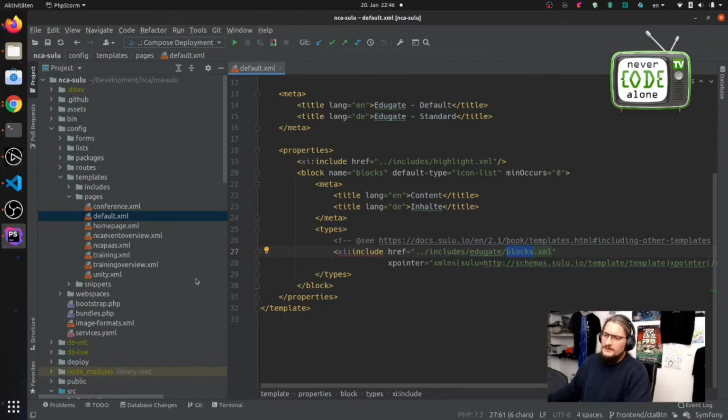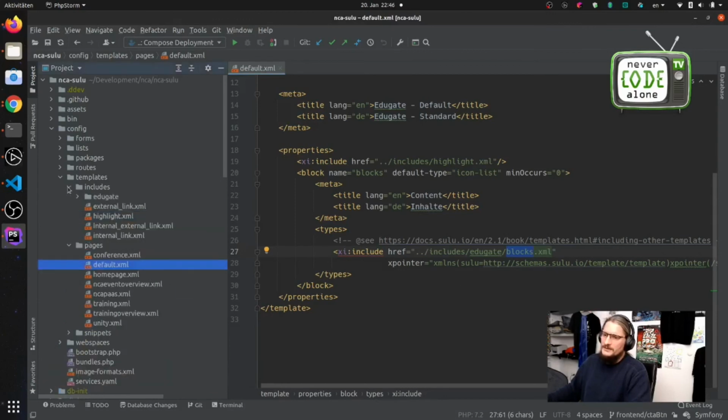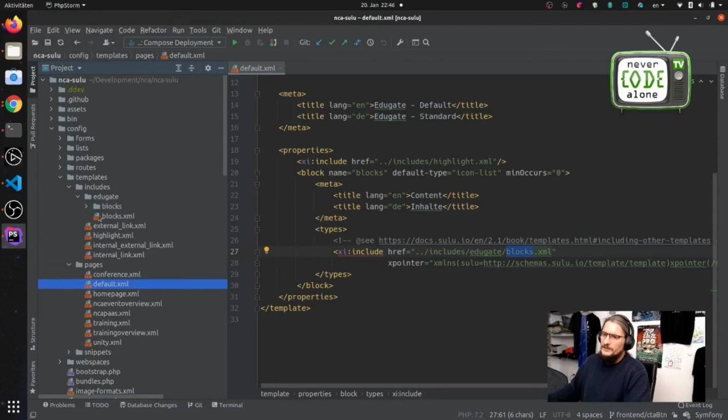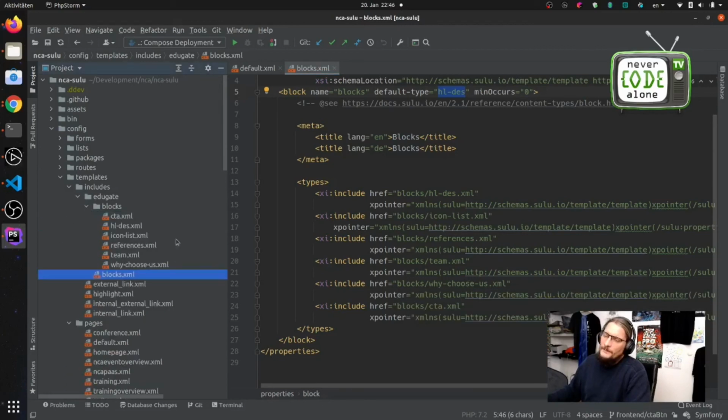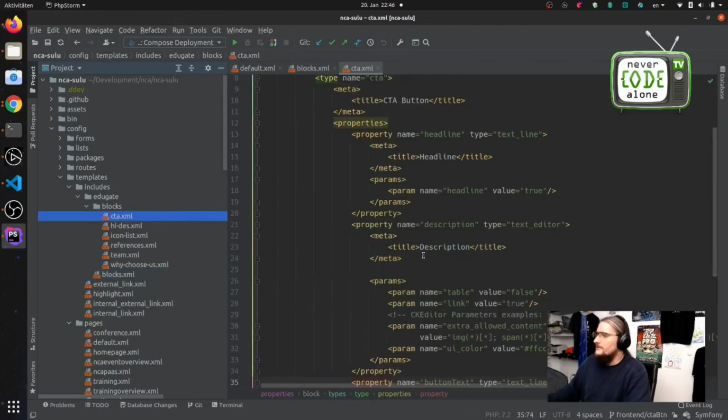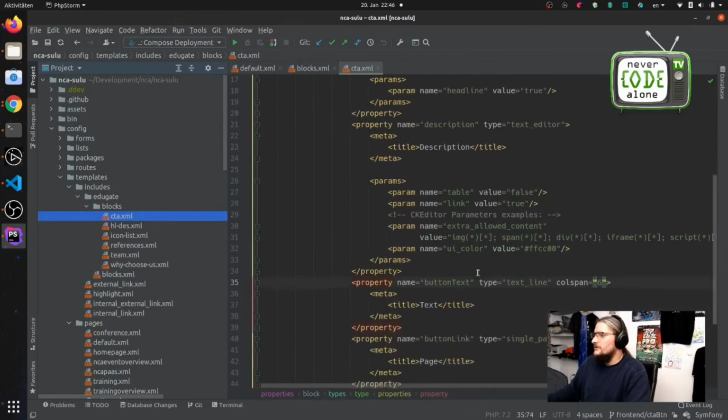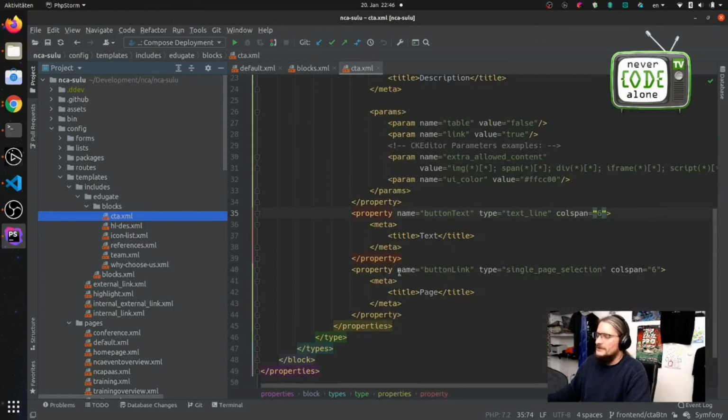XML. This blocks XML here includes educate blocks XML. It says, hey, here headline and description is the first element and the default element, and then here are the rest of these XML elements, and these XML elements are configured here, like the CTA button has a headline, a description, and a button with a link.